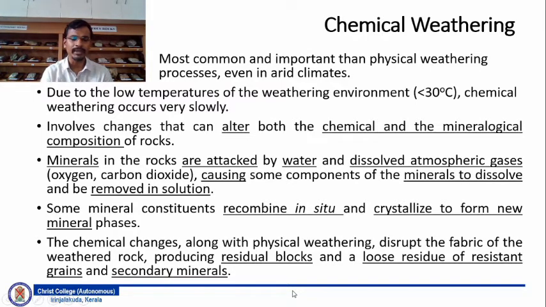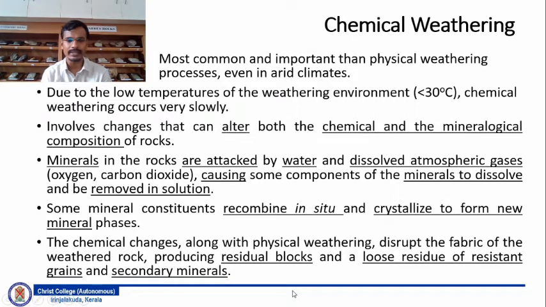The mineral constituents found in the solution recombine in situ and crystallize to form new mineral phases. The chemical changes along with the physical weathering together disrupt the fabric of the weathered rock, producing some residual blocks and a loose residue of resistant grains and secondary minerals.